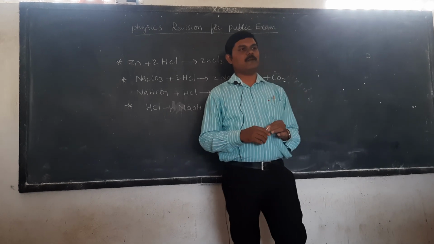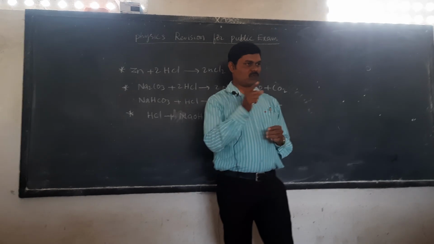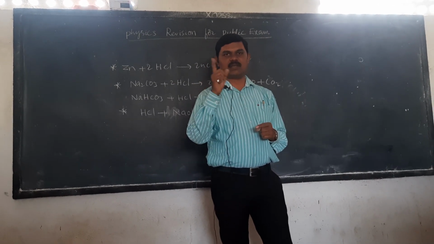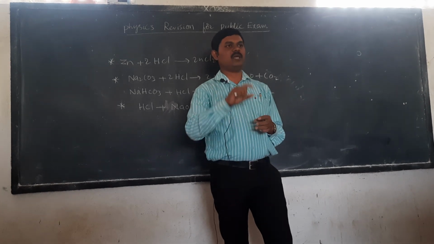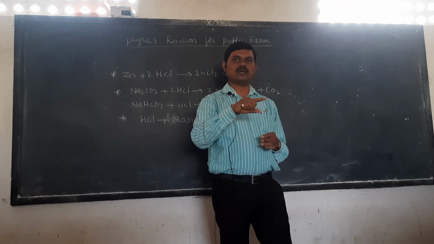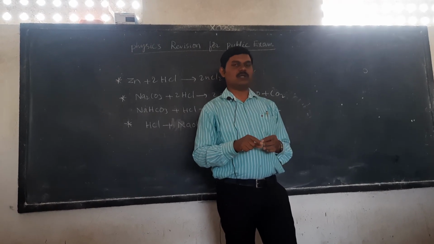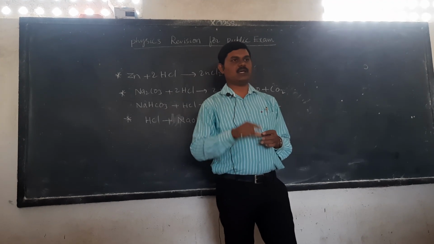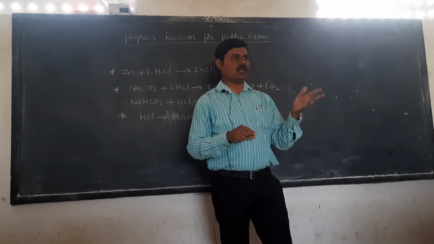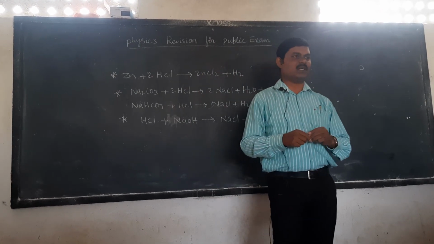You have to remember that the pH scale was introduced by the scientist Sorensen. It measures values from 0 to 14. Less than 7 are acids, greater than 7 are bases, and the value 7 is neutral. In the pH scale, some substances are also given, such as strong acids, strong bases and neutral substances. Distilled water is neutral, an example for pH value 7. Hydrochloric acid and sulfuric acid are strong acids. Sodium hydroxide is a strong base. So these are some concepts in the 3rd lesson.